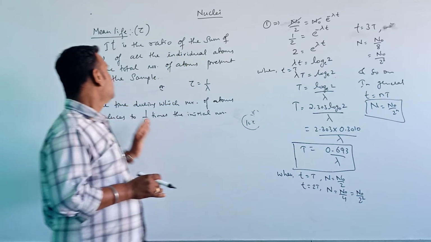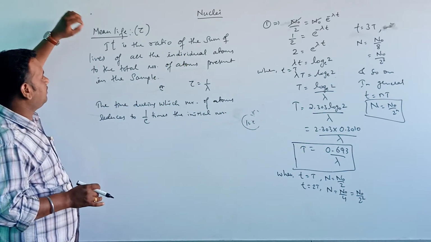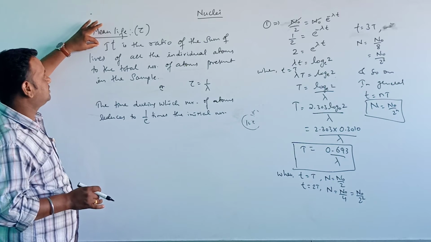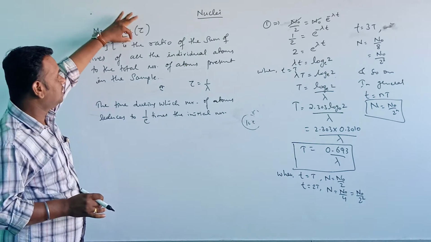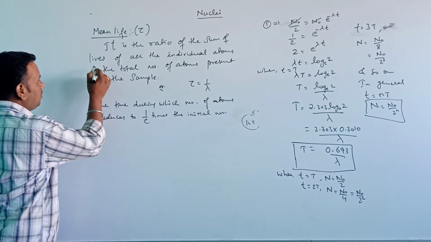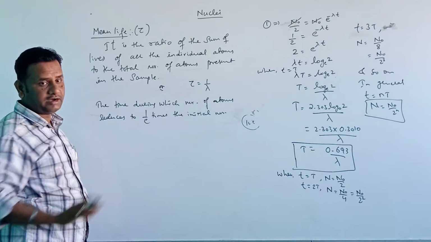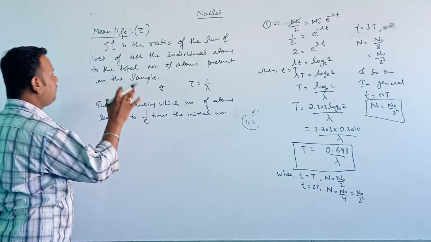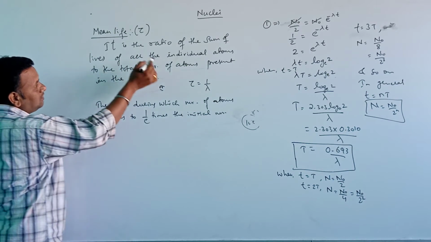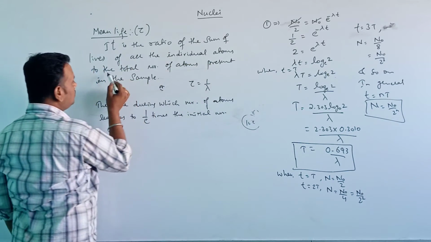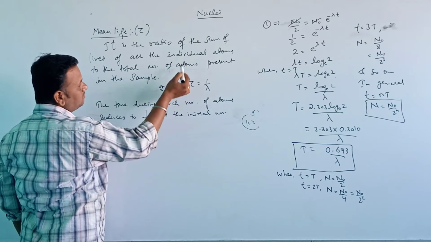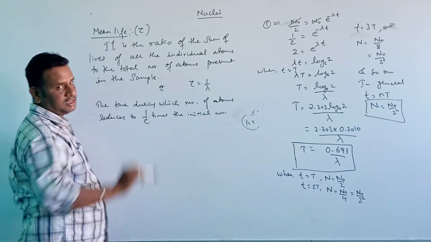That is called the mean life. It is defined as the ratio of the sum of the lives of all the individual atoms to the total number of atoms present in the sample.